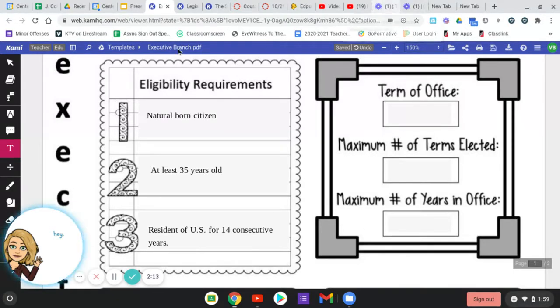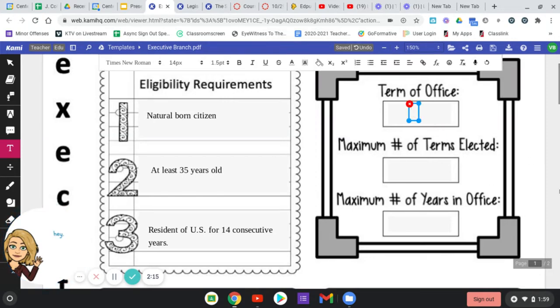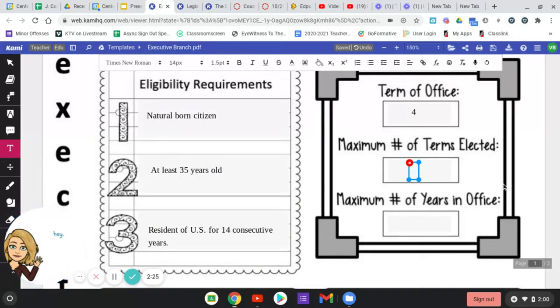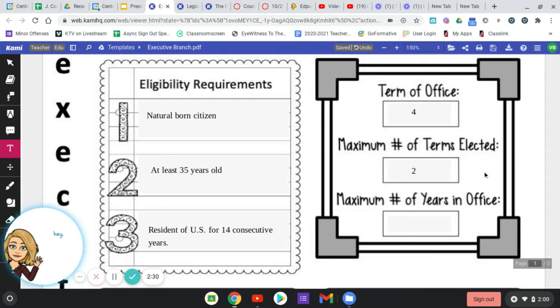So how many years is a term of office? A term of office for a president is 4 years. So a president runs for office, and her term is 4 years. Then if they want to be reelected, the maximum number of terms elected is 2. So unlike the House and Senate, where they can run for unlimited terms, a president can only have a maximum of 2 terms that he or she is elected.